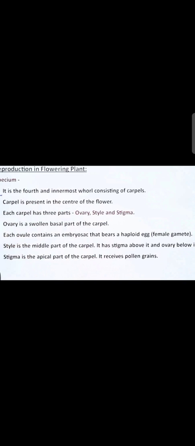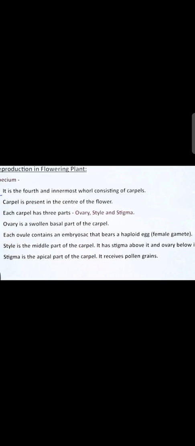After it, students, there is one more very important part of the flower. In this, only the fertilization is going to take place, and that part is called a pistil, carpel or gynoecium. That part is a swollen part present at the base of the flower, and it is called the ovary. So gynoecium is mainly made up of three parts: ovary, style and stigma.